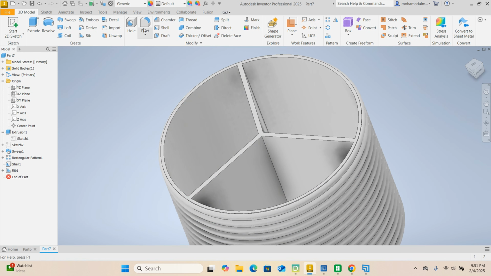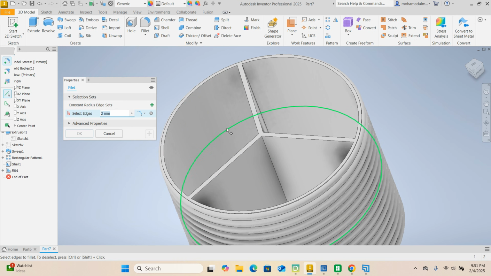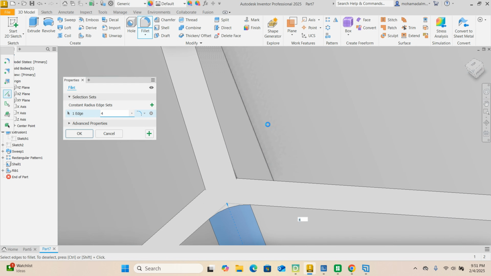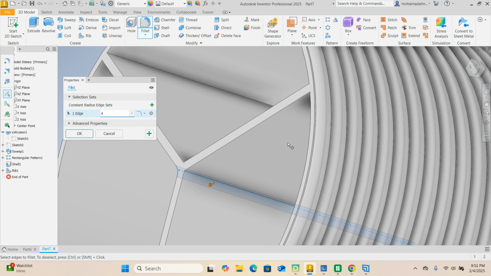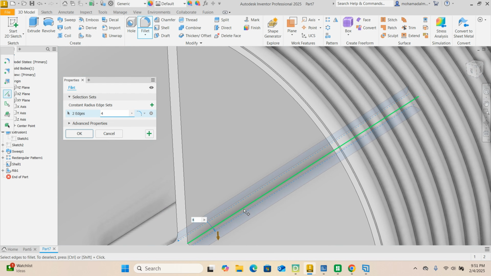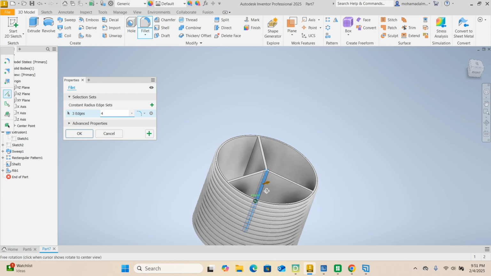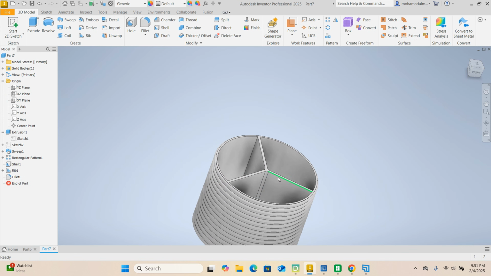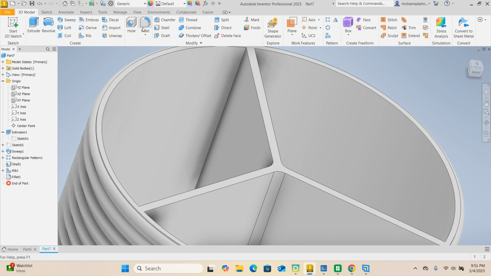We can add a fillet of maybe 4. Let's go ahead and add a fillet of 4 and select these internal walls. Also, let's fillet this one outside.